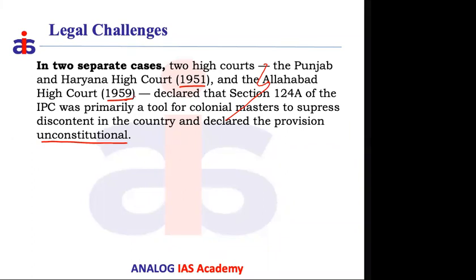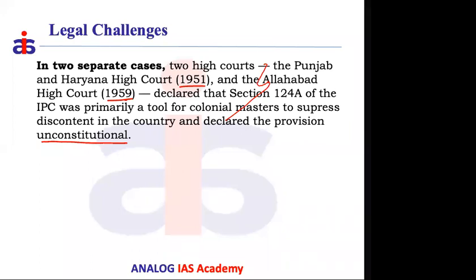Because in a democracy, citizens always have a right to criticize the government and its policies. So from that point of view, this sedition law that was enacted by the British for their own selfish reasons has no place in modern, post-independent India. That is the stand taken by the two different judgments given by the two different high courts, which declared it unconstitutional.